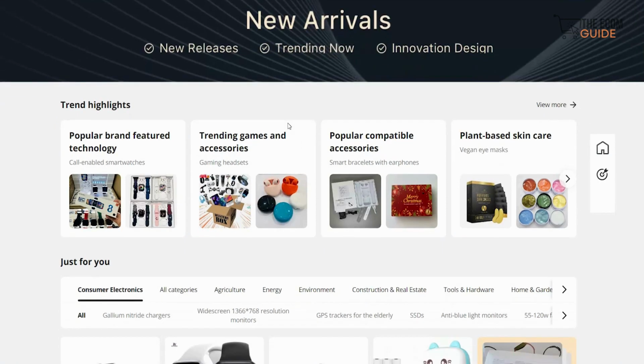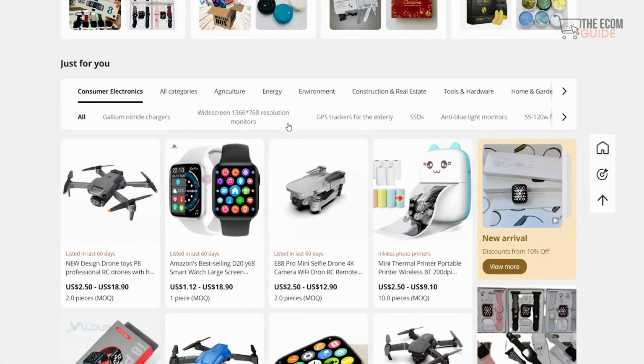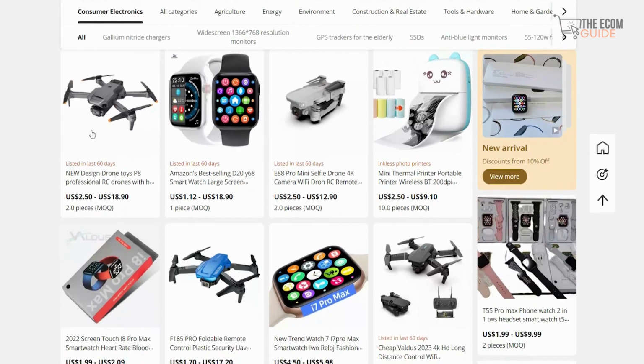Now, these are the new arrivals, the trending highlights, the popular brand featuring technology. And as we scroll down, we'll see all the different items in consumer electronics which are trending right now. I personally believe that consumer electronics are the best items to be sold on eBay because the profit margins on them are massive. This particular item, the new design drone toy, the P8 Professional, is worth $2.50, but the retail price of this product is $49.99 or even $39.99, giving you a massive profit margin.